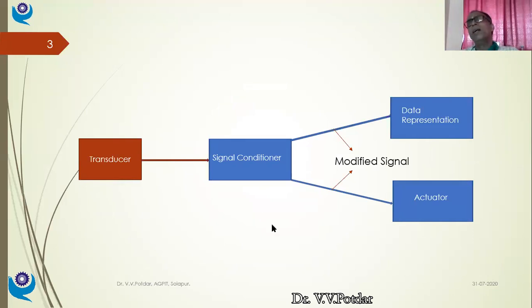In some mechanical transducer elements, it is possible that the transduced signal can actuate, but in very rare cases can I directly use it to actuate an element. Most of the cases, I require some signal conditioning device which will modify this transduced signal and either use it for data representation or use it for actuation.